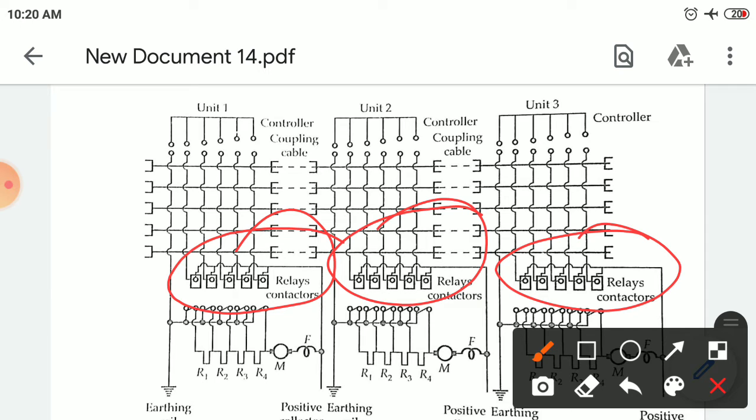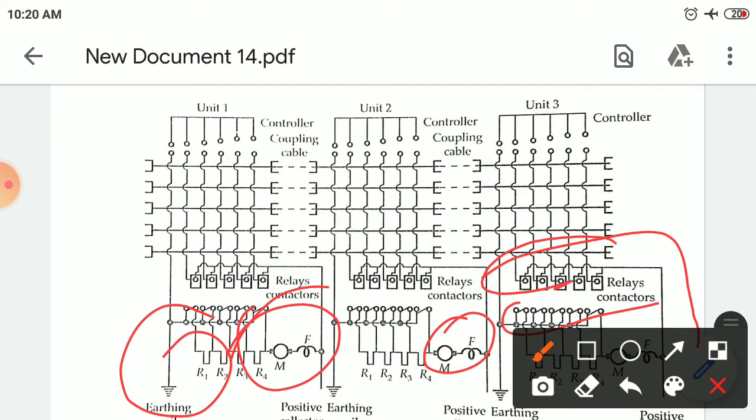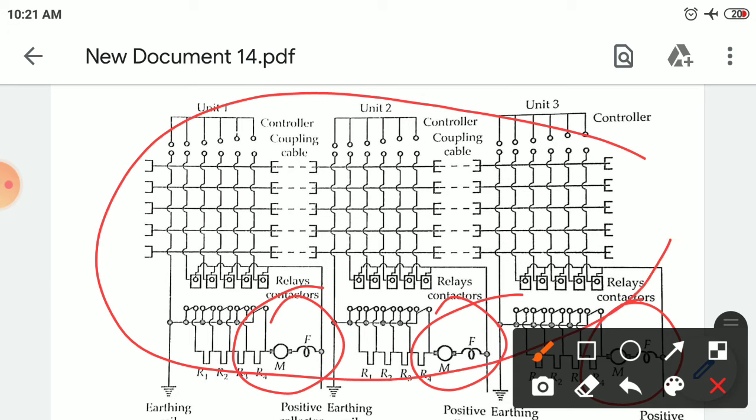The current of the relay of unit 3 passes through the lowest coupling cable, and through the motors. These currents then travel up to the contactor of the controller, through the other contactors, and come down to the earthing rail. All 3 motors are connected in series fashion, one above the other.